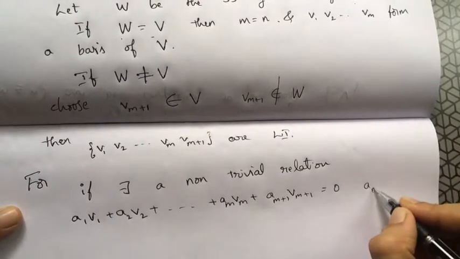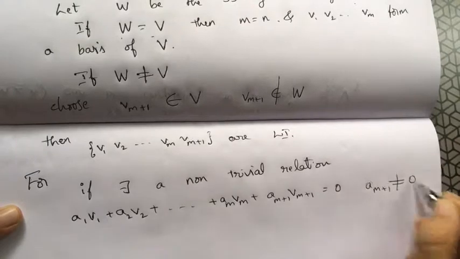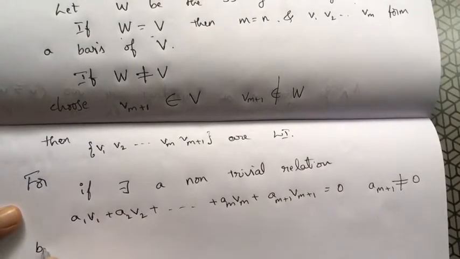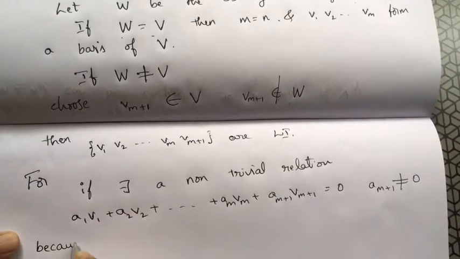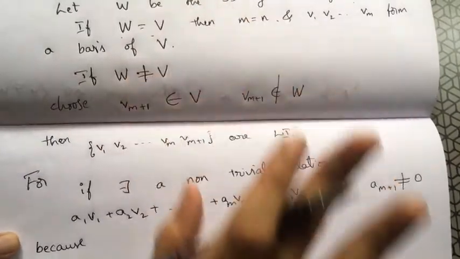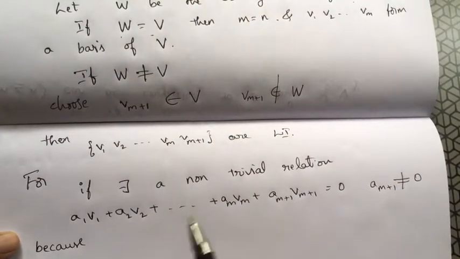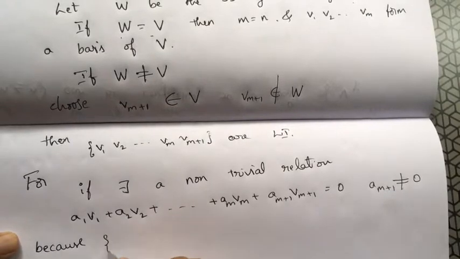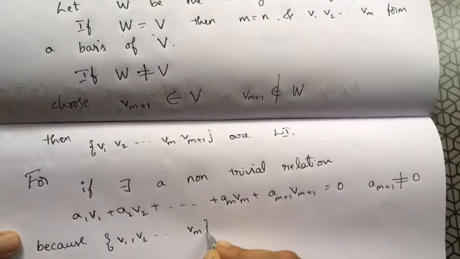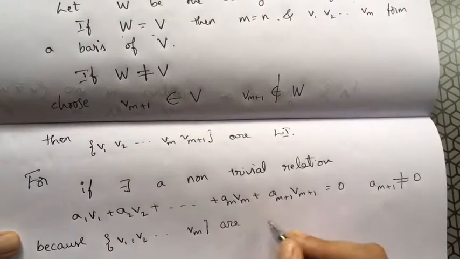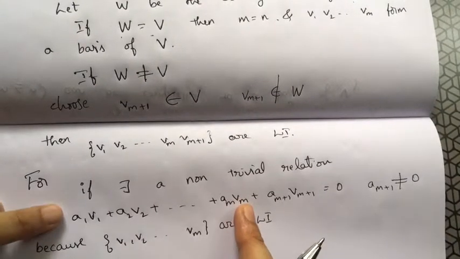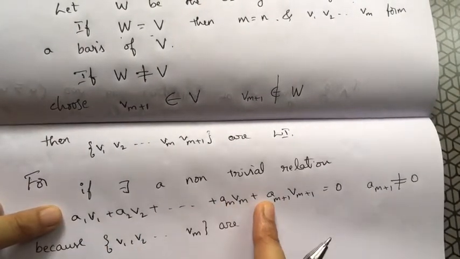Now say am plus 1 is not equal to 0. The earlier scalars are equal to 0 because I know that v1 to vm are linearly independent. I have already taken it, so till here they are linearly independent.